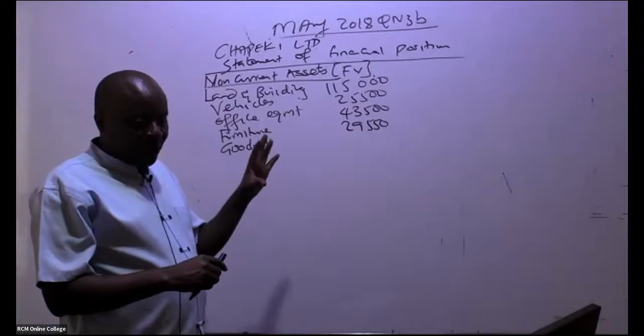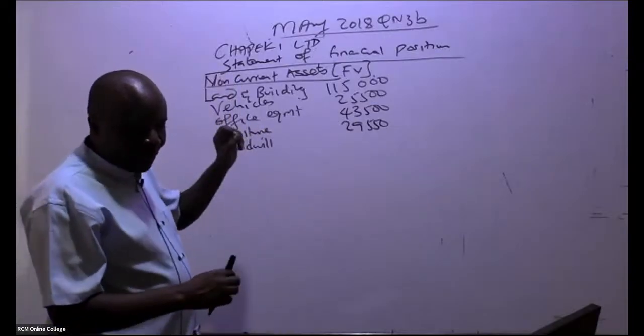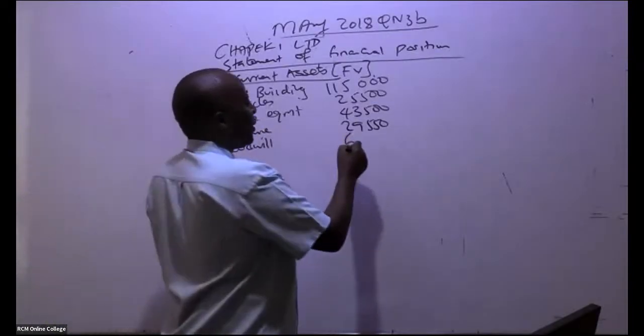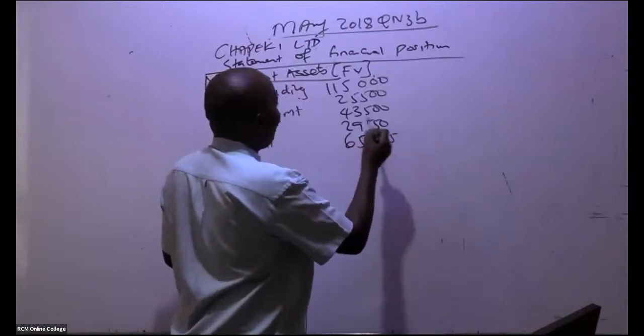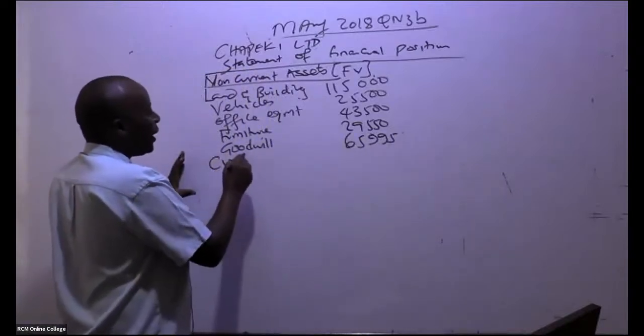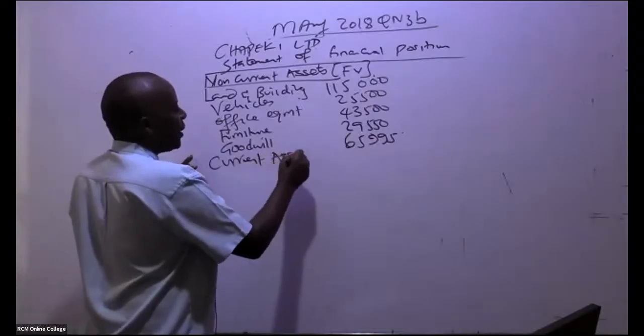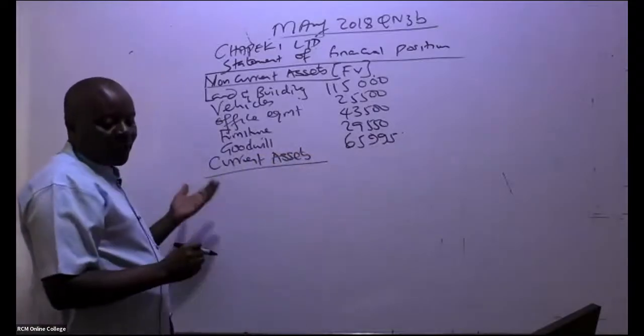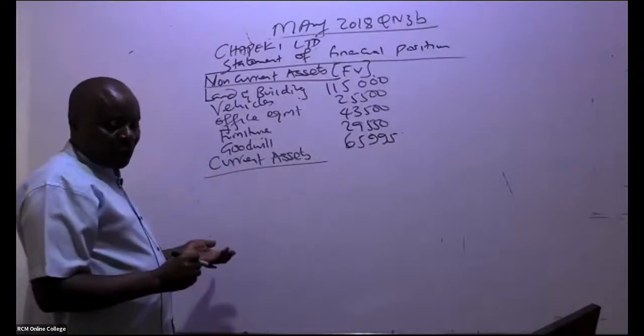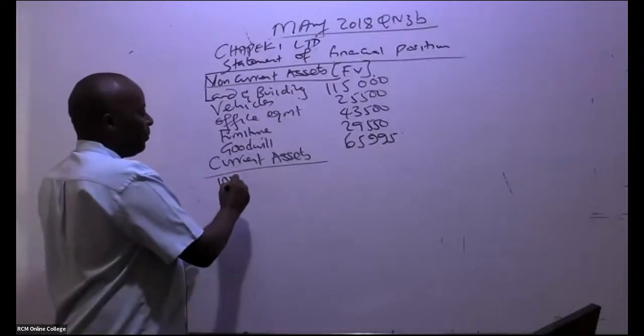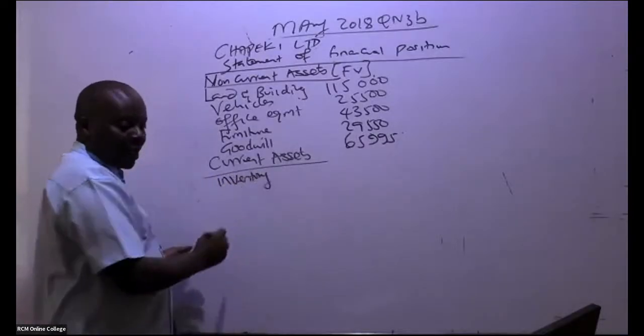We got goodwill, 65,995. So from there, you go to current assets. Current assets, so we pick them. We have inventory. Inventory, you have to be very, very careful.